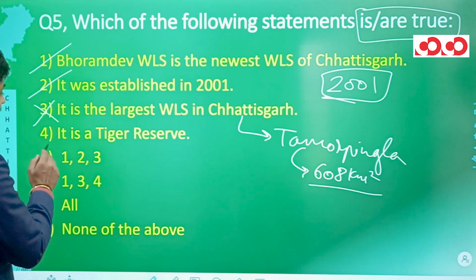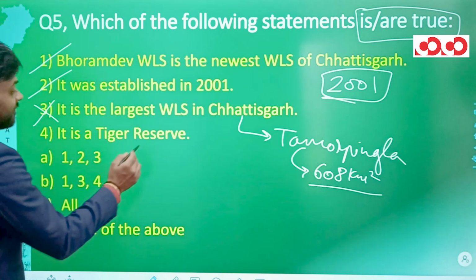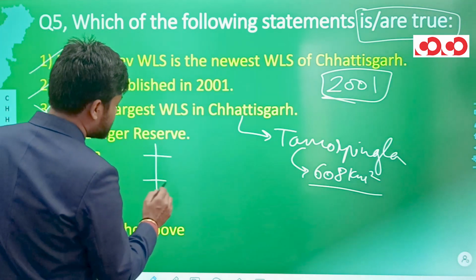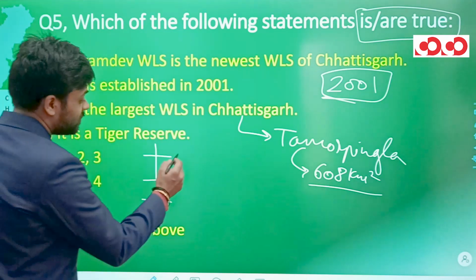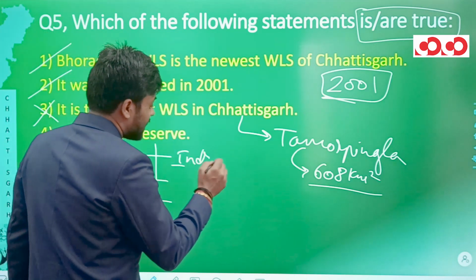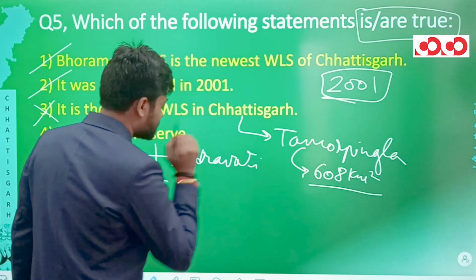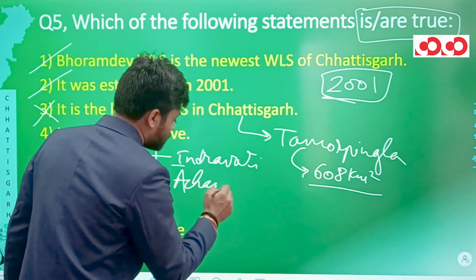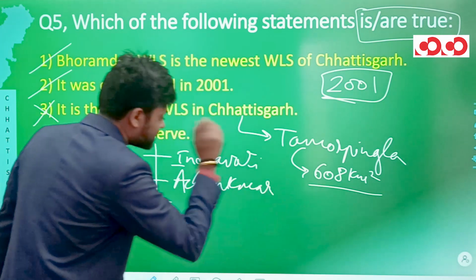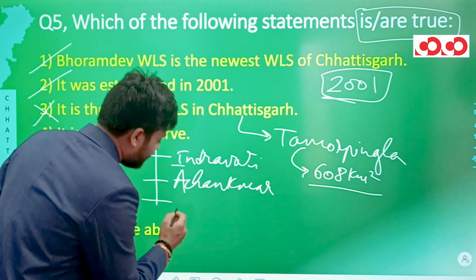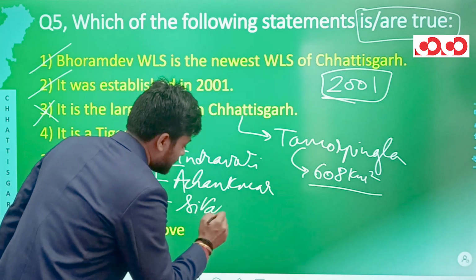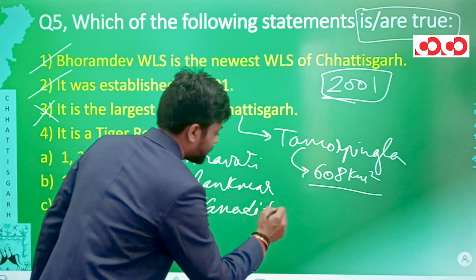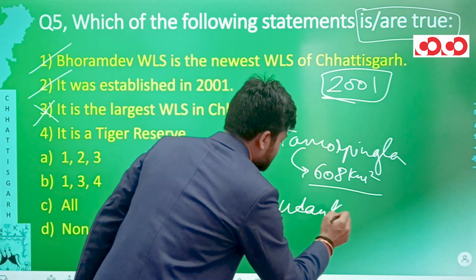Statement number 4, it is a tiger reserve. When I talk about the tiger reserves in Chhattisgarh, we have 3 tiger reserves. First is Indravati Tiger Reserve. Second, we have Achanakmar Tiger Reserve, and we have Sita Nadi Udanti Tiger Reserve.